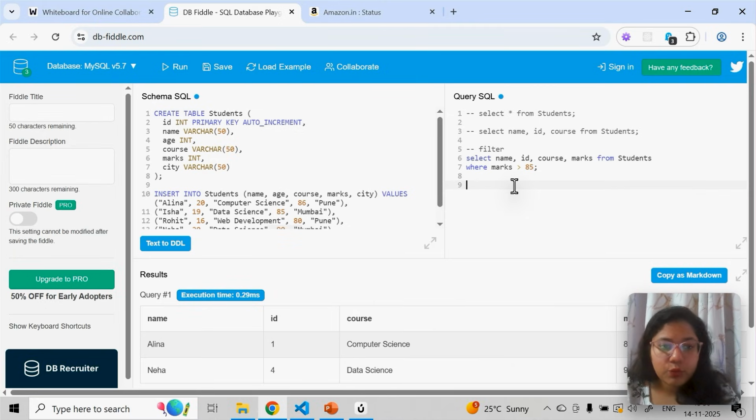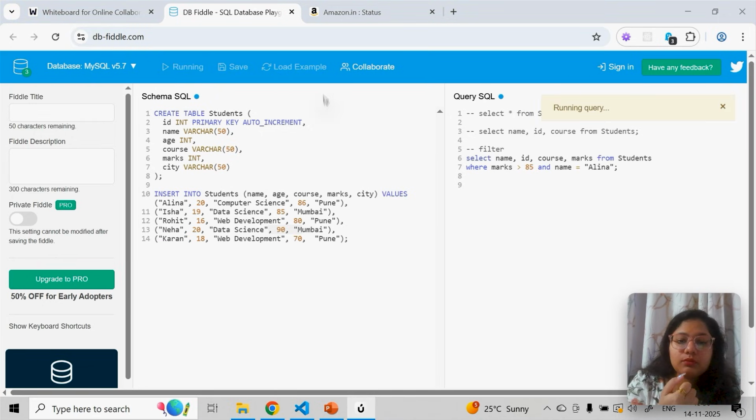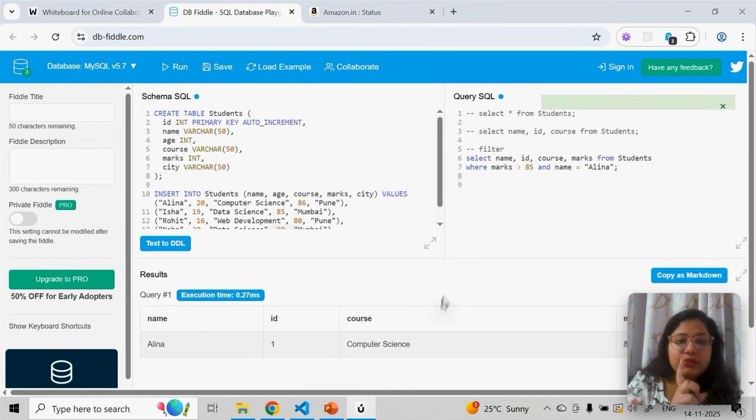You can do more as well. You can put all this also, and you want to be very specific. Let's say name is equal to Elena, so you want the student whose name is Elena and whose mark should be greater than 85. Okay, so you can do AND as well. See, you will get one student's data.